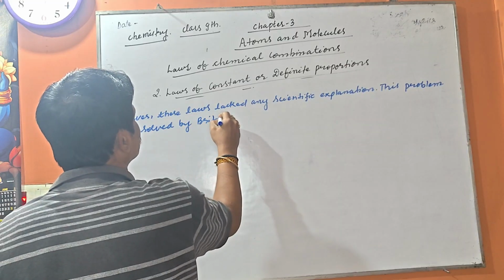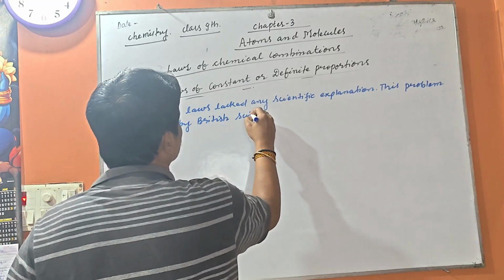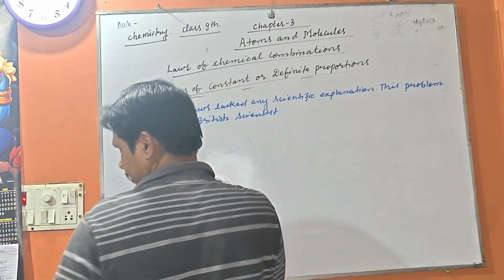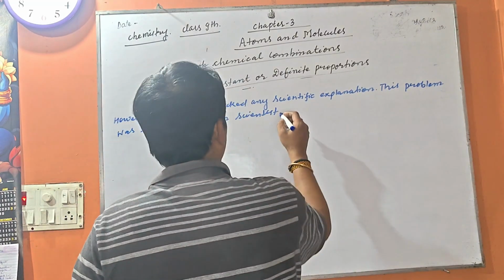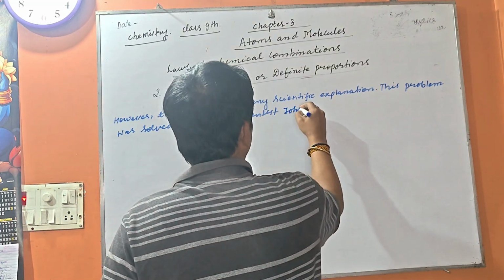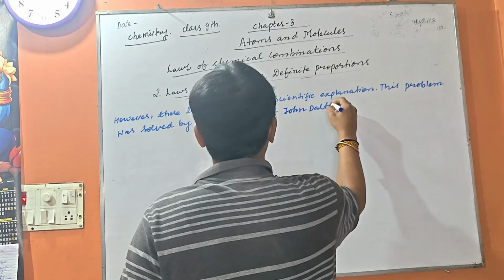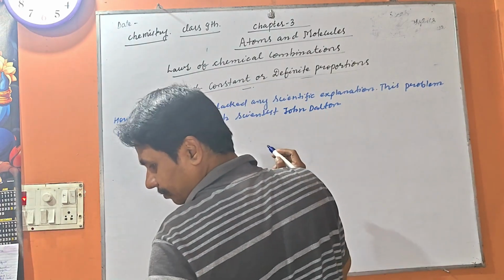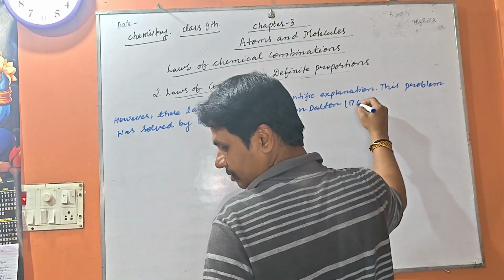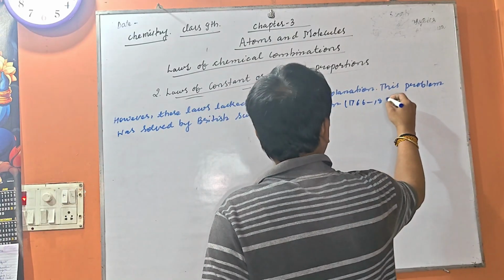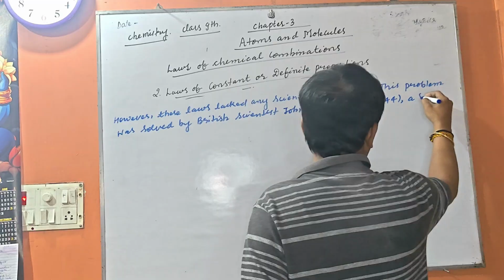This problem was solved by the British scientist John Dalton, 1766 to 1844, a school teacher.